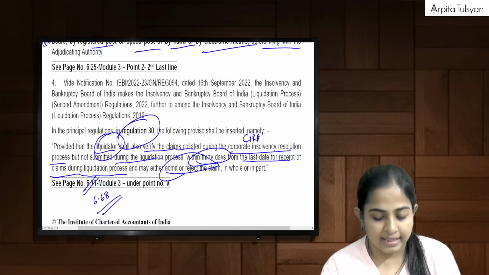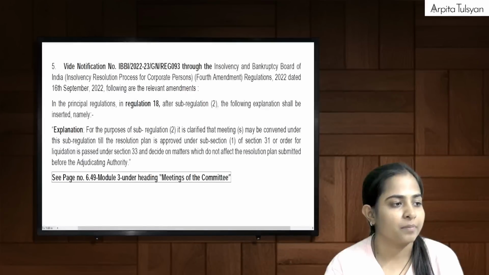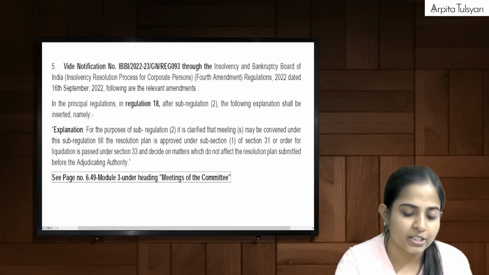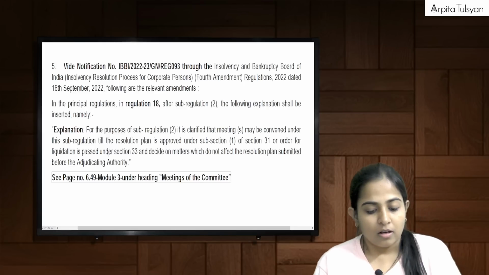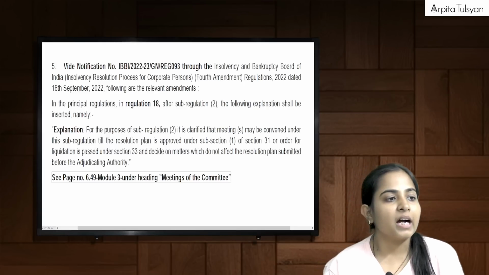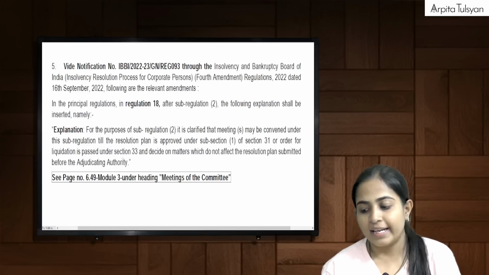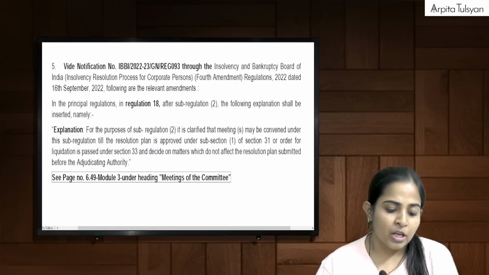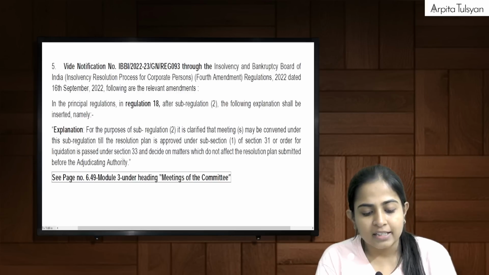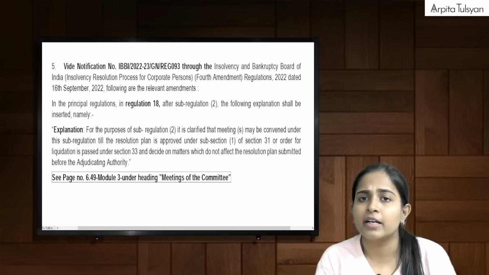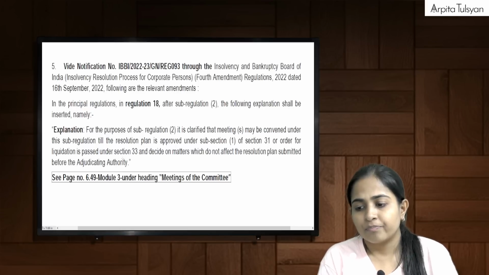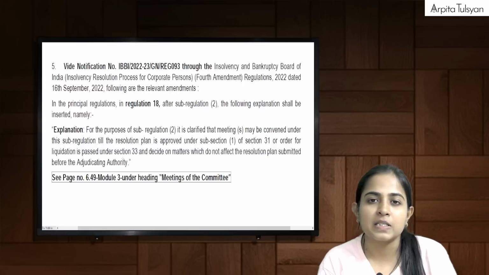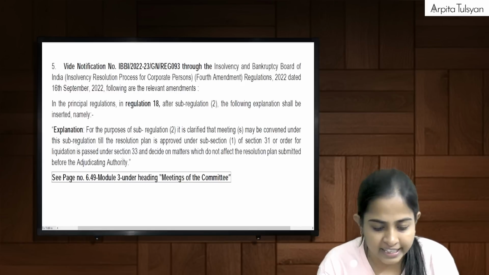Going to the next one, the last one. This was regarding meetings of the COC, meetings of the Committee of Creditors. For that purpose, we had studied that the meeting can be convened by the COC. Quorum was required. Remember, 33% quorum was required, etc. We had studied that much.